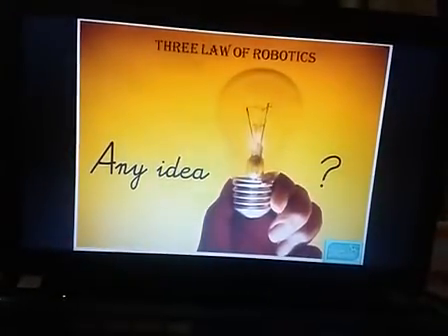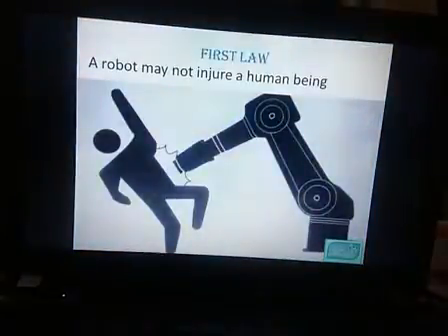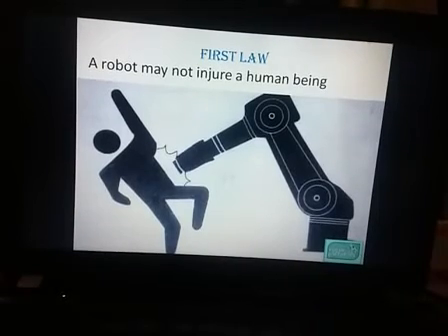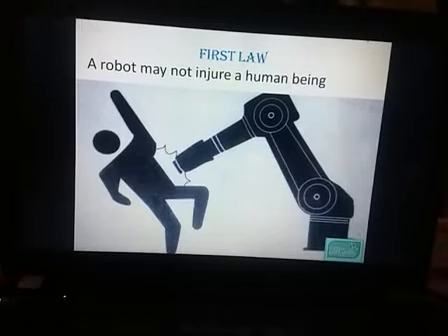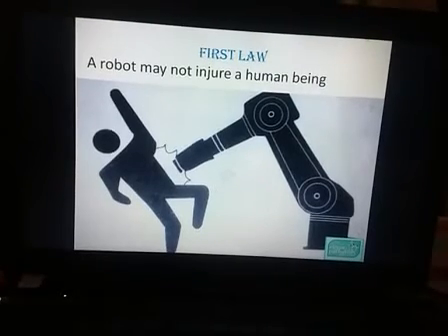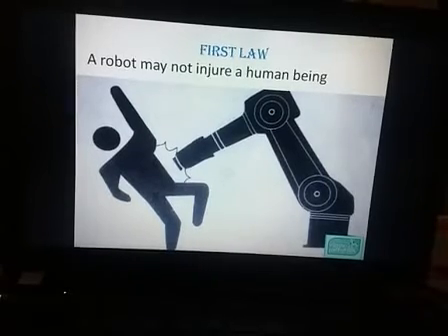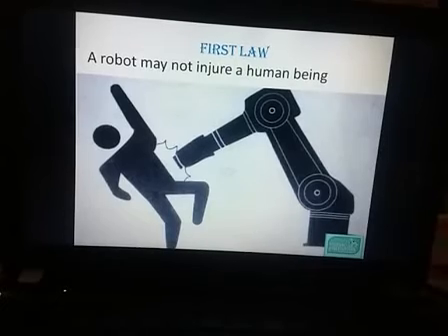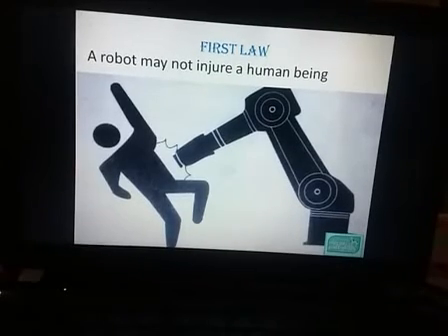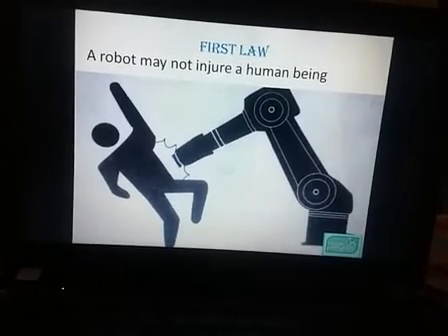Now there are three laws of robotics. What is the first law? Please pause the video and keep noting all the things. A robot may not injure a human being. Friends, we made robots to make our work easier, so they should not injure us. Anyway, this is the first law.